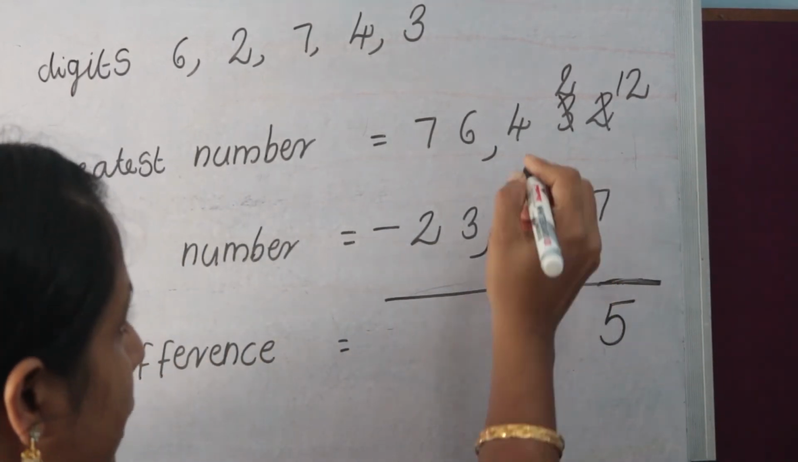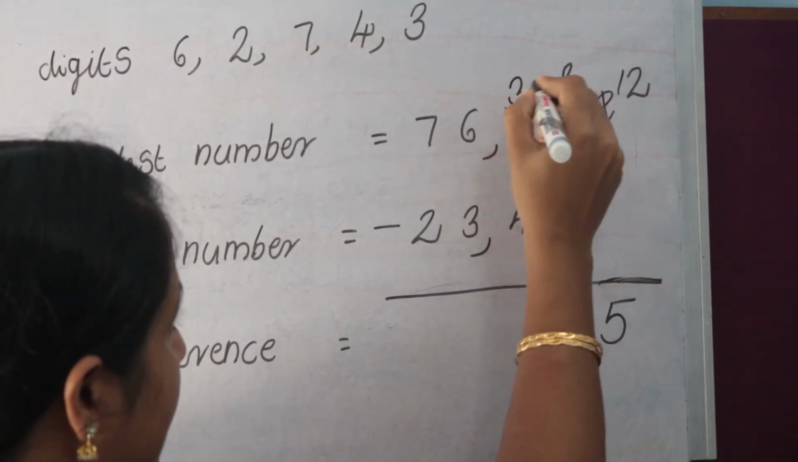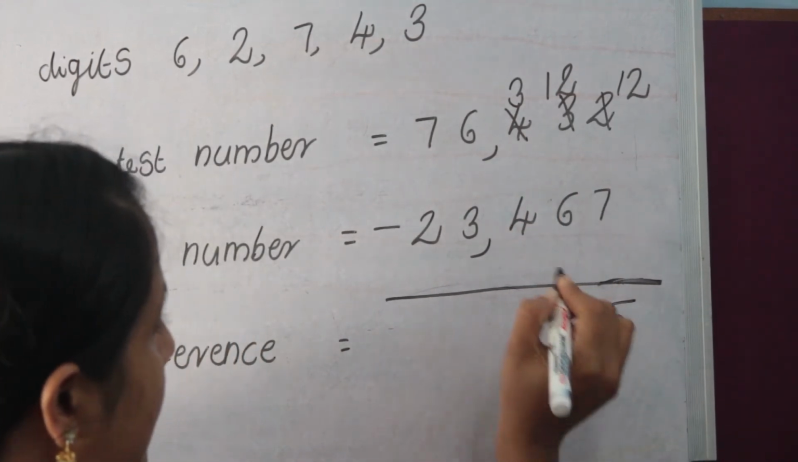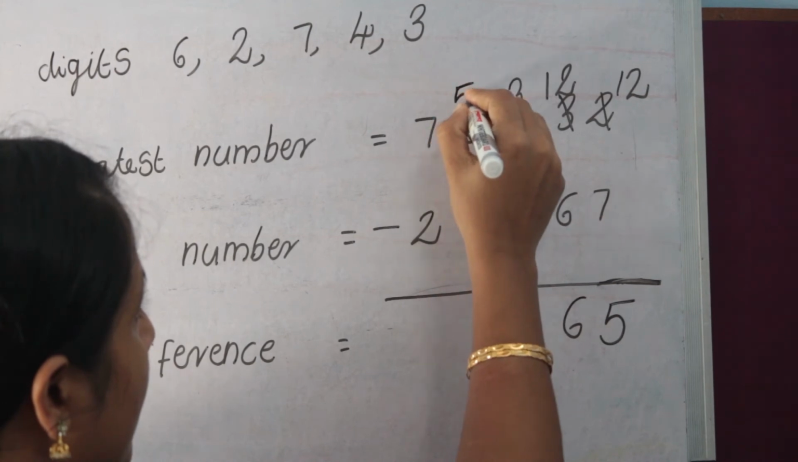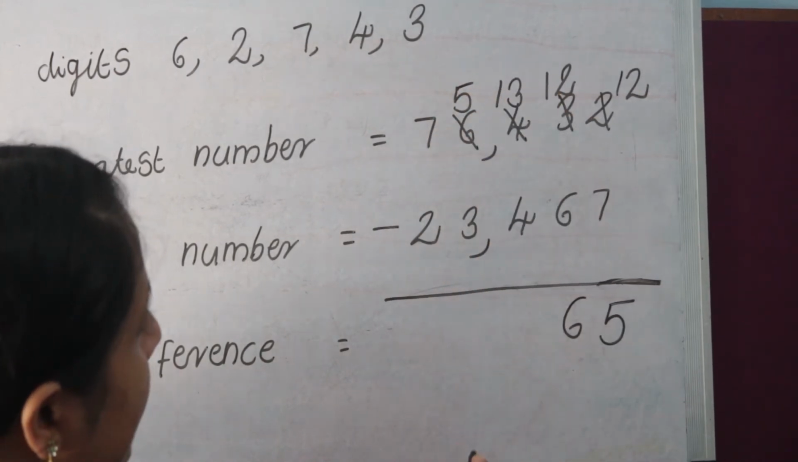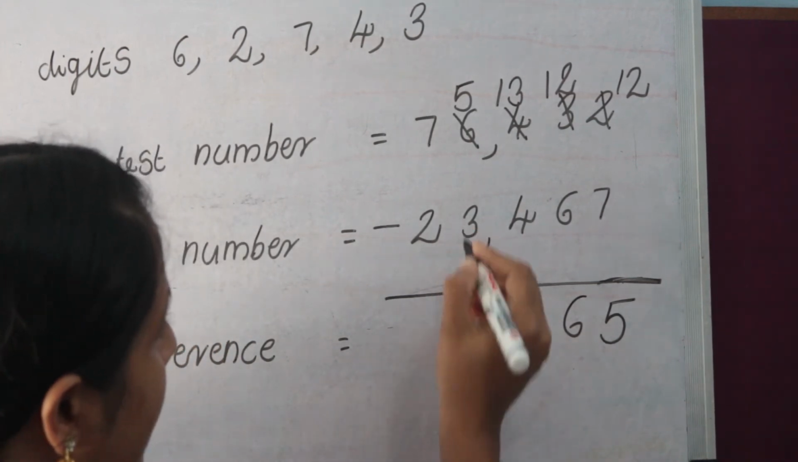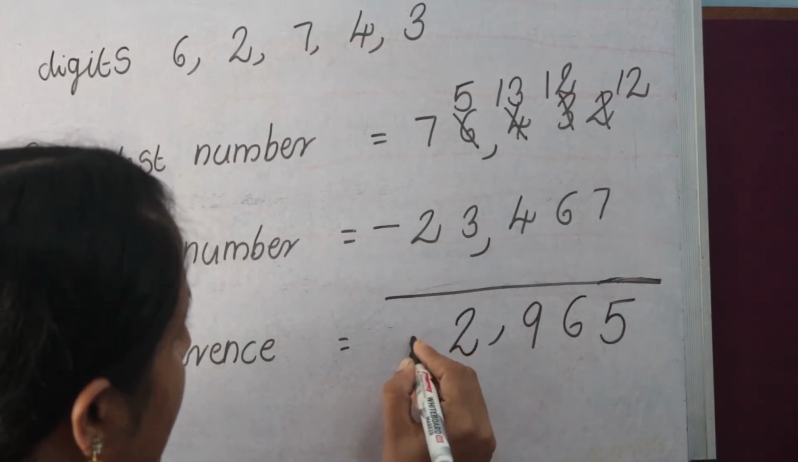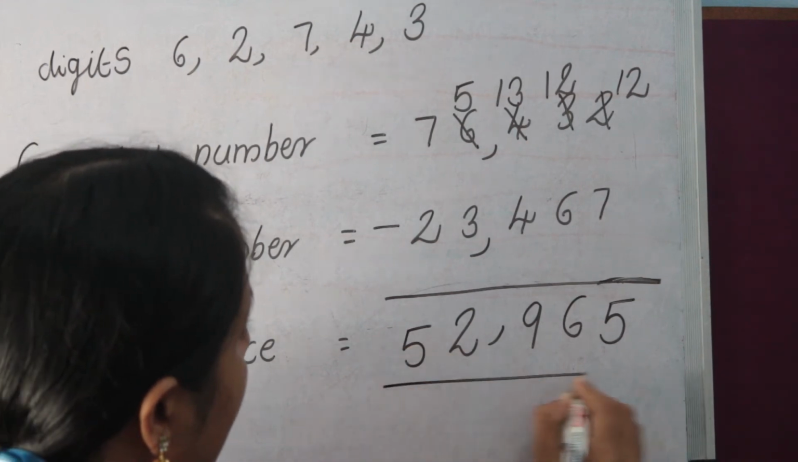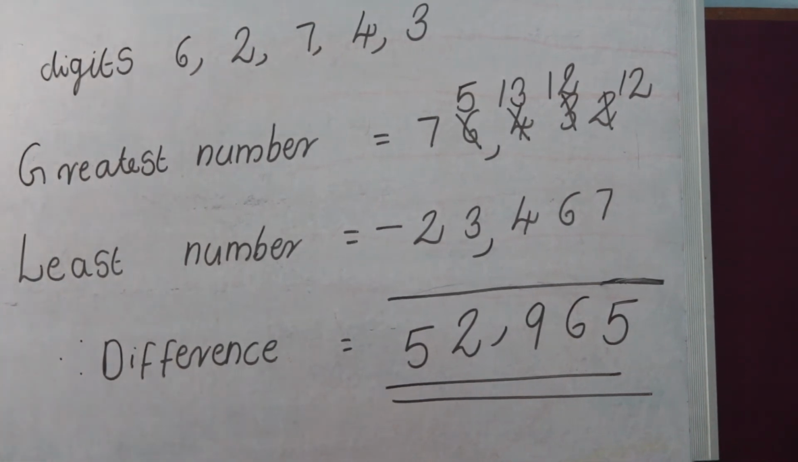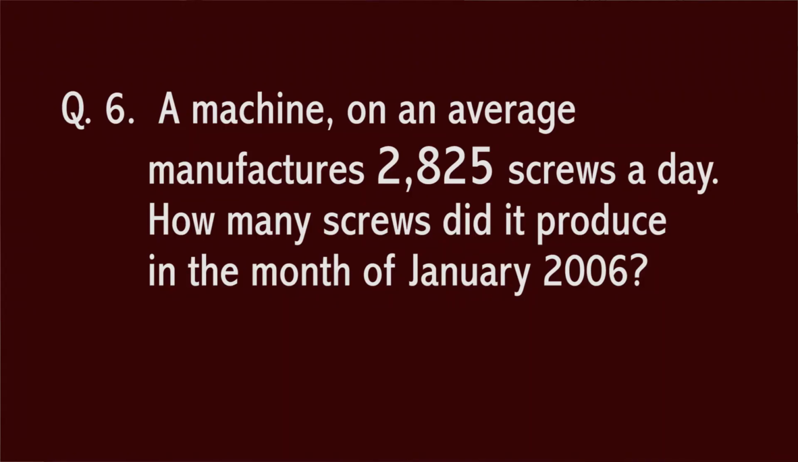2 minus 6 again not possible. So cut here 3 and here write the number 12. 12 minus 6 equals 6. Then 3 minus 4 is not possible. Then 5. Here write the number 13. Then 13 minus 4 equal 9. Next is 5 minus 3 equal 2 and 7 minus 2 equal 5. Then therefore their difference equal 52,965.